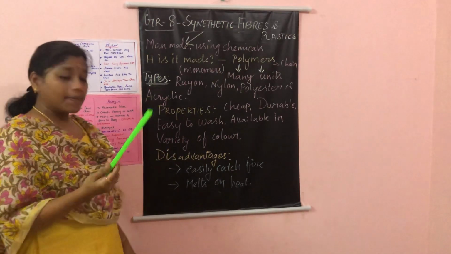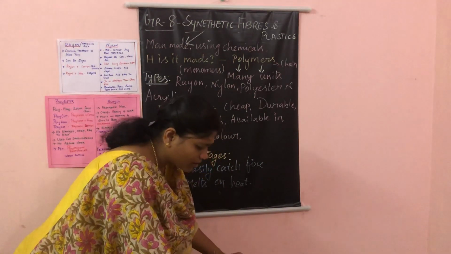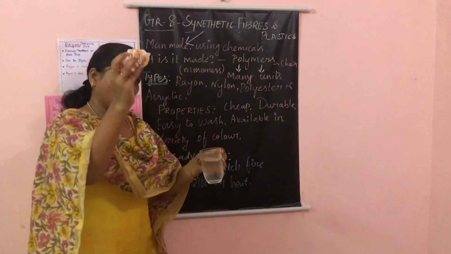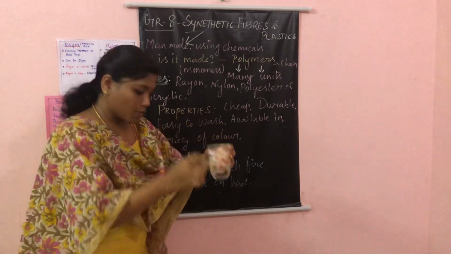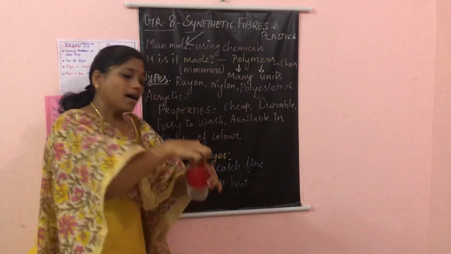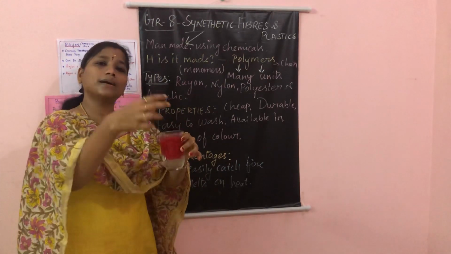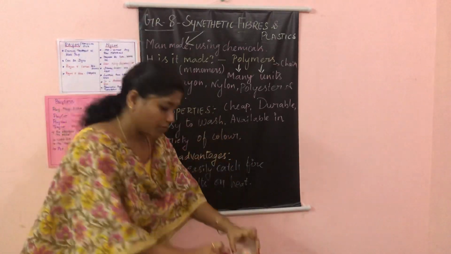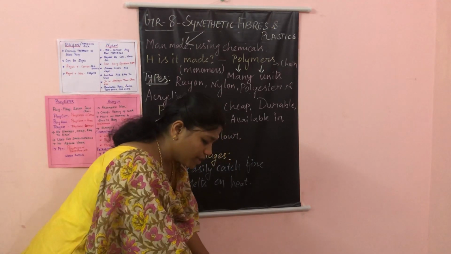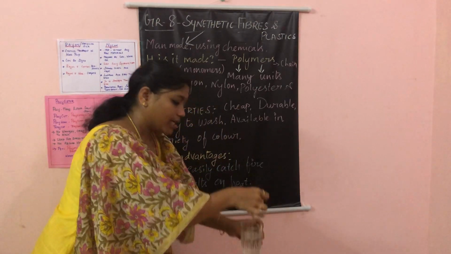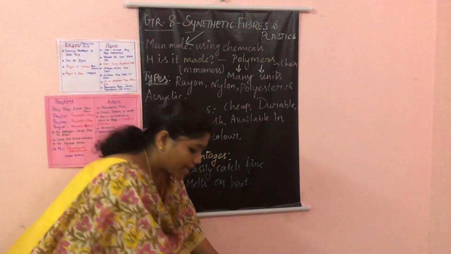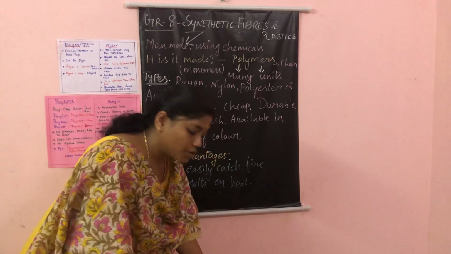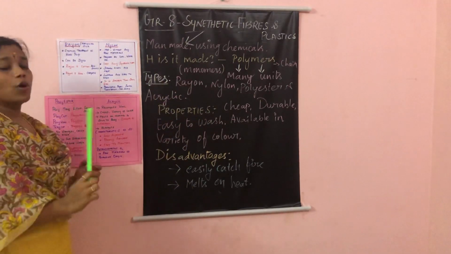Next is, it will not absorb much water. I have taken two glasses of water, okay, where I am going to add a cotton cloth in one, and a polyester cloth in the other. Both will absorb water, but when compared to cotton, polyester will absorb only a small amount of water. Okay, see how it absorbs water. See, cotton absorbs a lot of water, whereas polyester absorbs a very small amount of water. So the absorption of water is very low in the case of polyester.